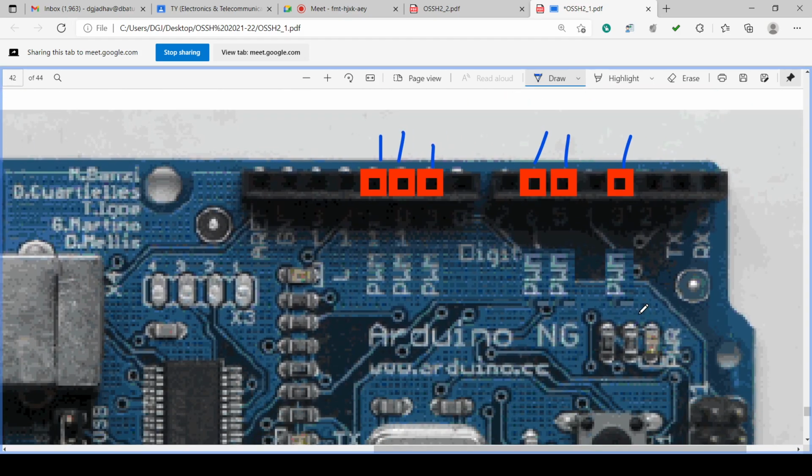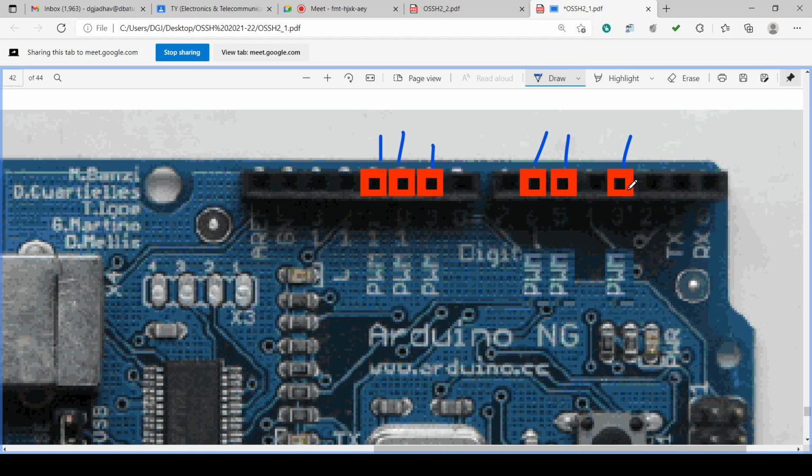And what is there on the symbol? PWM is written, and the symbol is sinusoidal-like on these 6 pins. So this is 0, 1, 2, 3, 4, 5, 6, 7, 8, 9, 10, 11. Then there is 12, 13 and some number. There is a ground and reference.